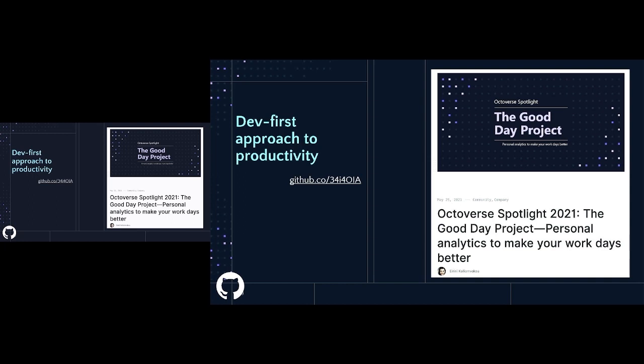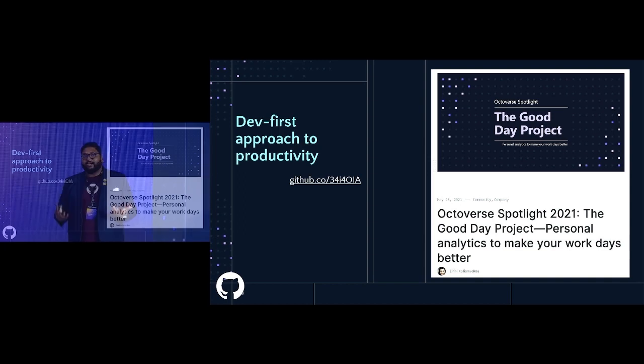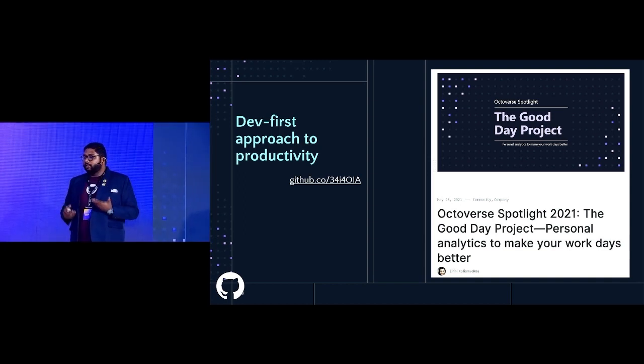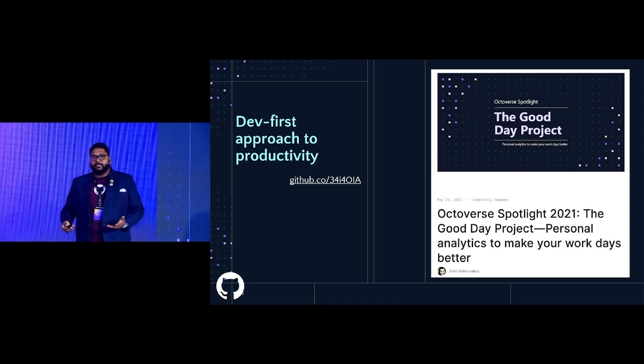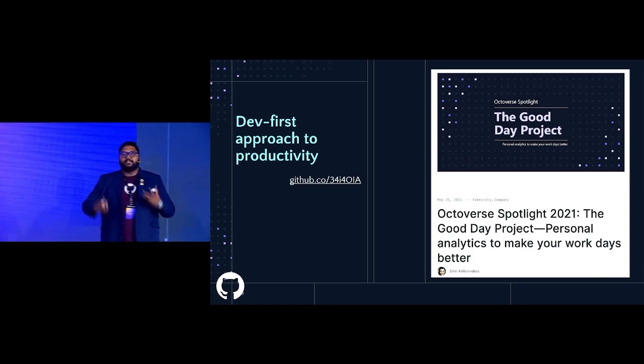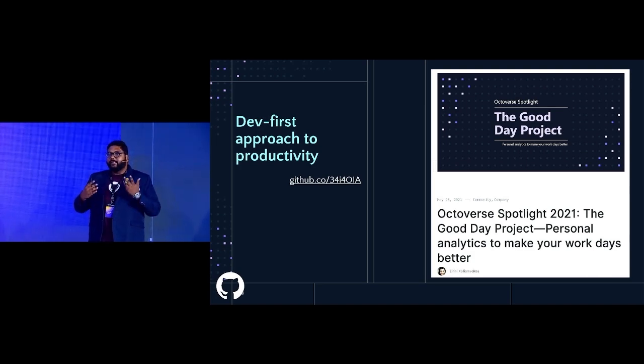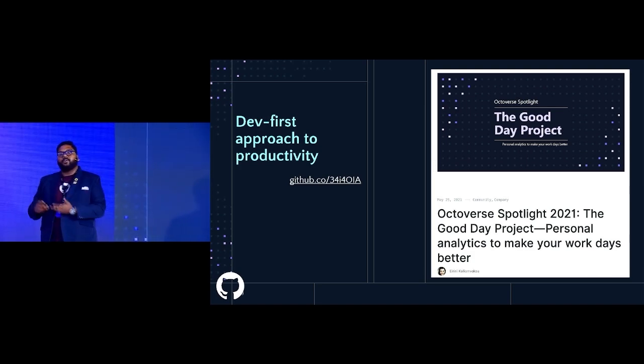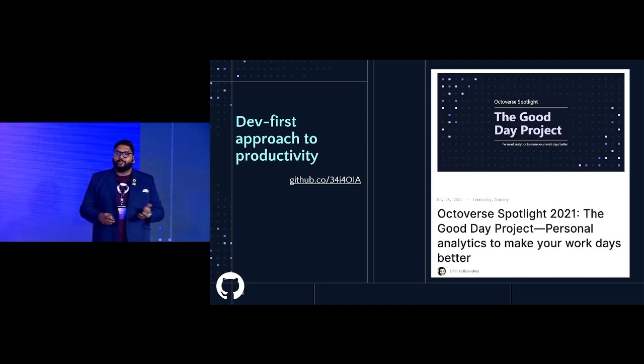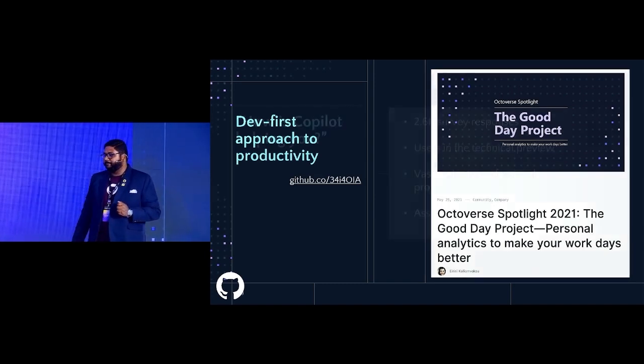The fact is we've been having this open source and available for people to look at since 2021. We called it the Good Day Project. It's still available. There's a short URL to this. You can go take a look at it. We realize that there are core problems that developers of today face, and we realize that that's a fantastic opportunity for us to go out and solve, just like you're solving problems for your customers in real life today, right?